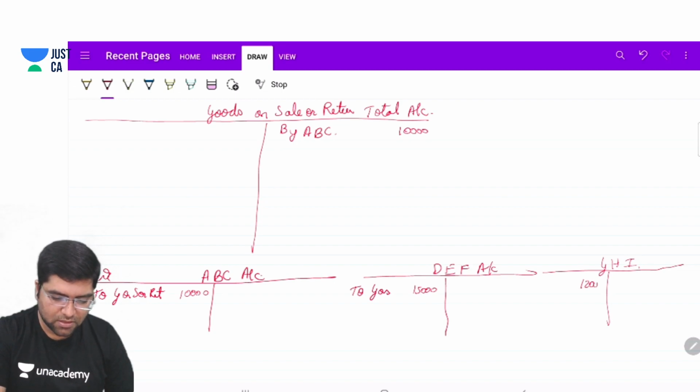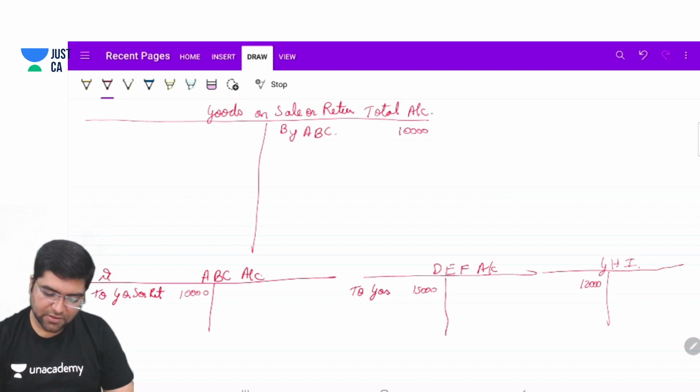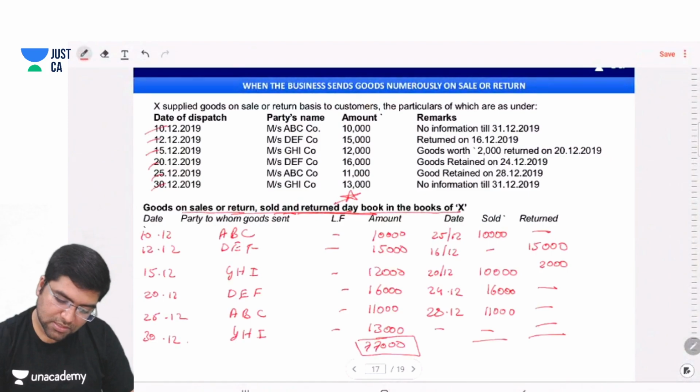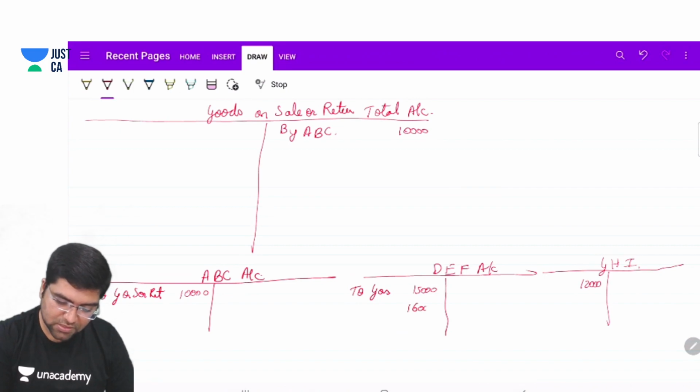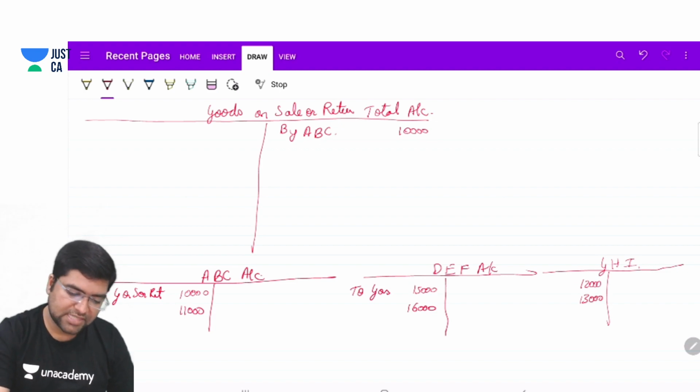Again the goods were sold to DEF: 16,000, 11,000, and 13,000. And the same entries will be made here.